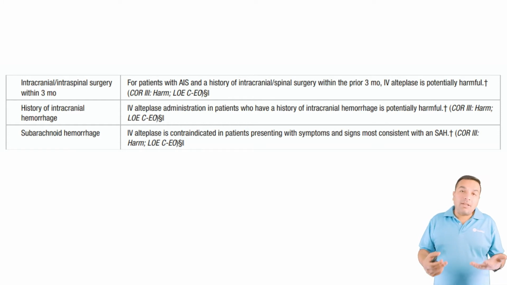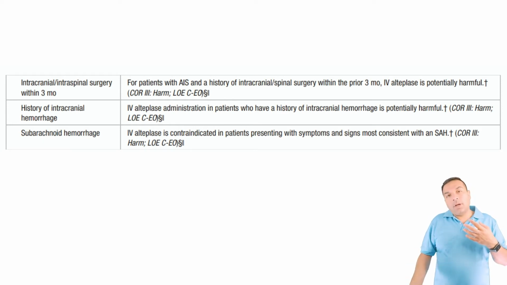Subarachnoid hemorrhage signs and symptoms, do not give TPA, like a severe sudden headache that caused you to have, and then you have some neurological deterioration. In those situations, if you are really worried about a subarachnoid, make sure that you have completely ruled that out, because there could be a sentinel bleed, and then you give TPA and then the patient can die.